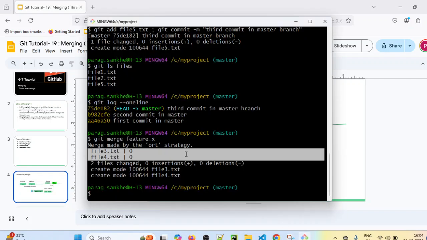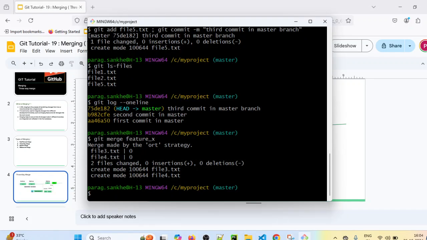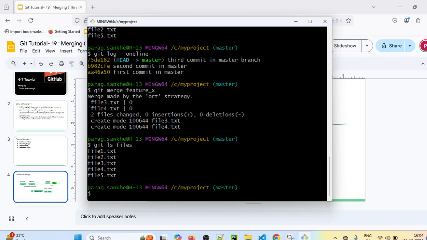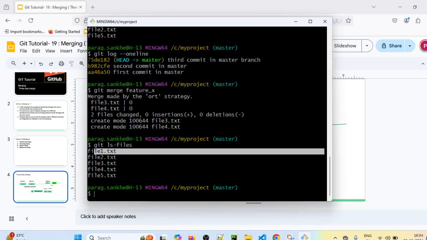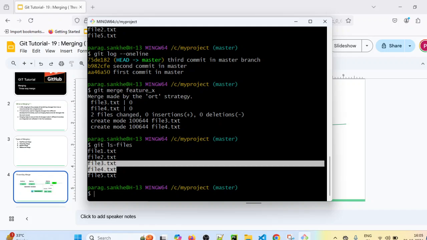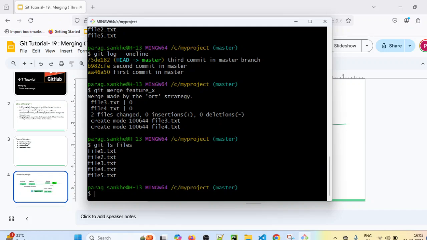Now I will check the files present in the master branch with git ls-files. Now all the 5 files are there. Initially only files 1 to 2 were there, but after merging the feature X branch, file 3 and file 4 are also present in the master branch. And even if you see git log --oneline, it should show you